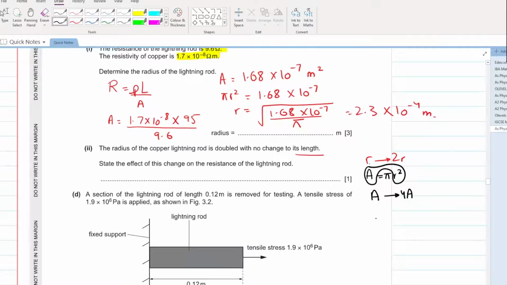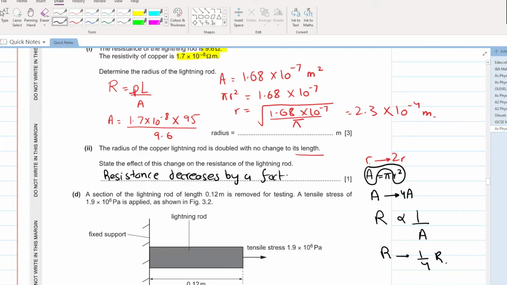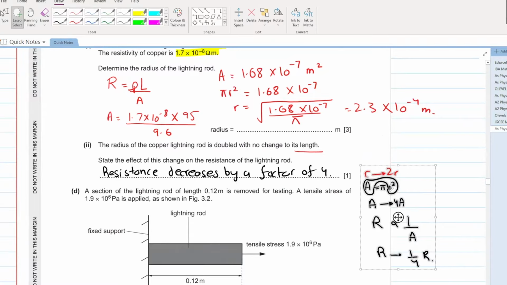And we have studied that resistance R is inversely proportional to area. If your area becomes 4 times, your resistance will decrease by 4 times. It will become 1 over 4 R. You can say that resistance decreases by a factor of 4. Simple as that.